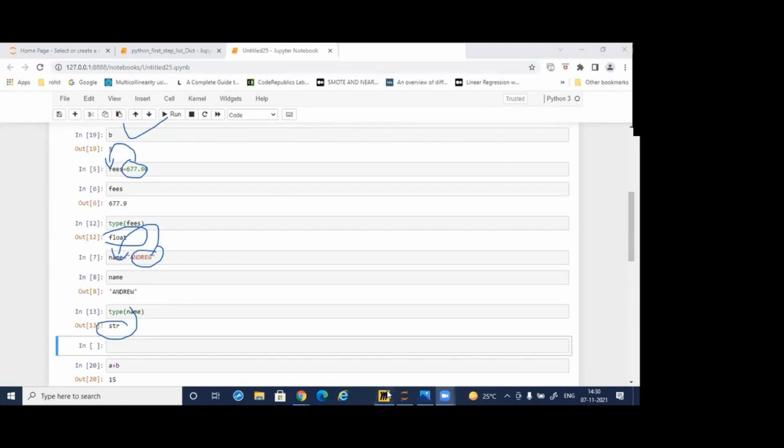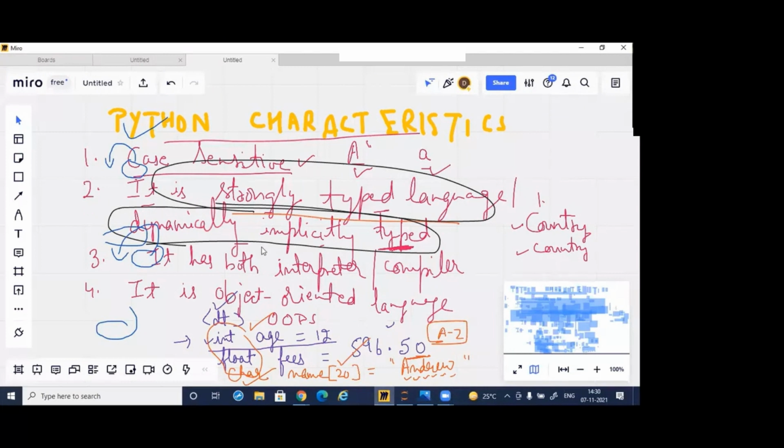So this sentence, strongly typed, dynamically, implicitly typed, means in Python we do not provide any data type. As soon as we provide the value to the variable, automatically Python will detect what the data type is. So Python is an intelligent and speedy language.